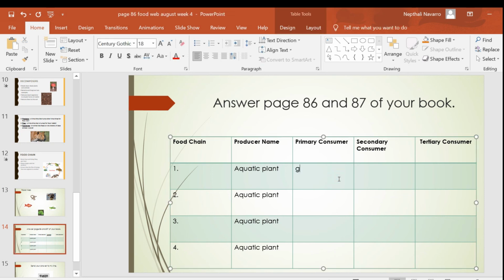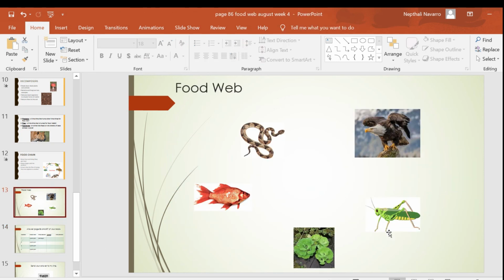I will write here grasshopper. And what about the secondary consumer? What is the secondary consumer here? The snake eats the grasshopper, right?